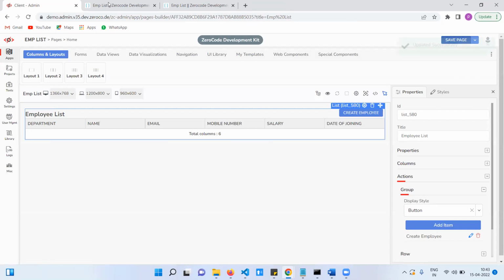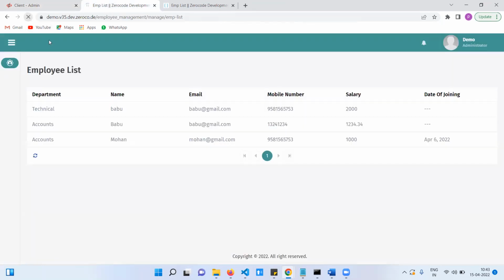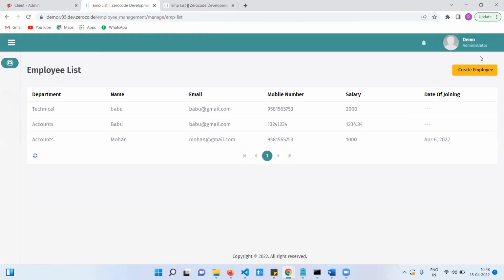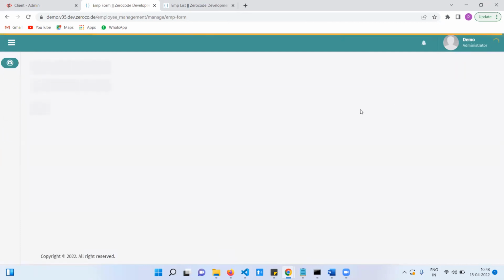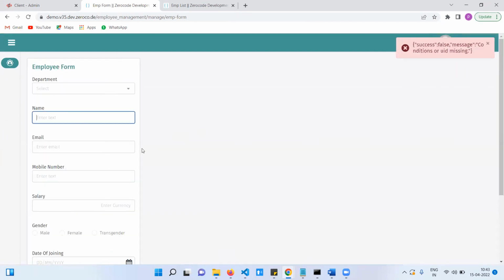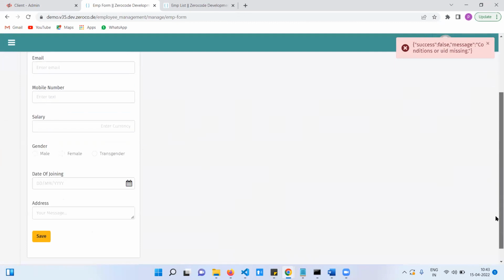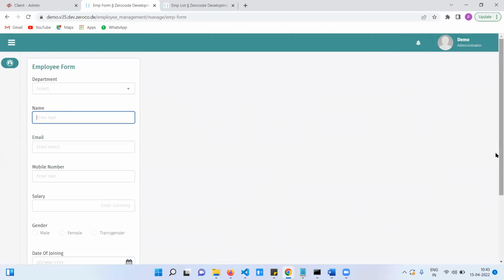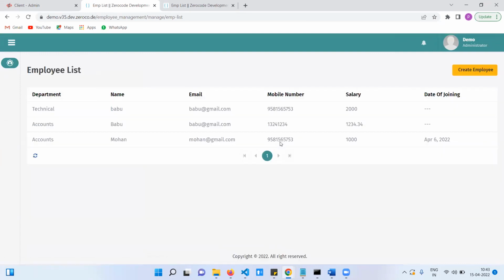Click on save and reload it. See, create employee. When you click on this, it automatically navigates to the employee form page. When you submit this, on success we navigate again to the list page. Clear?